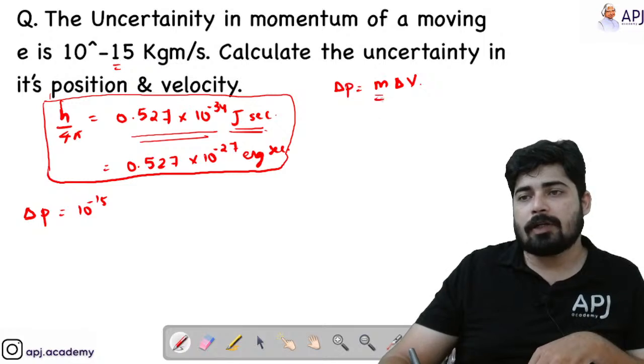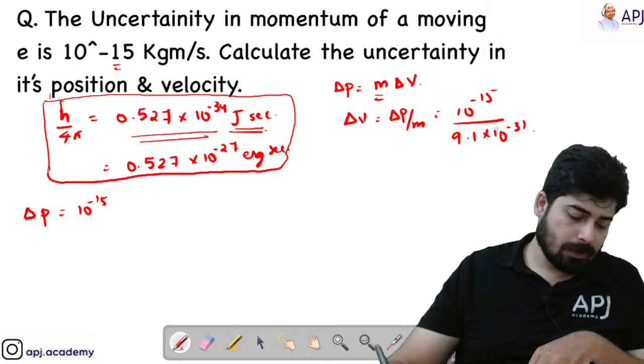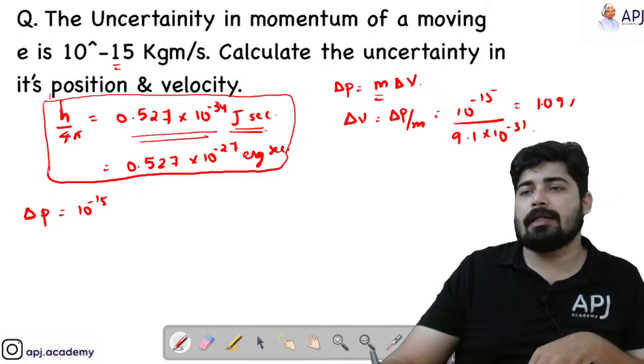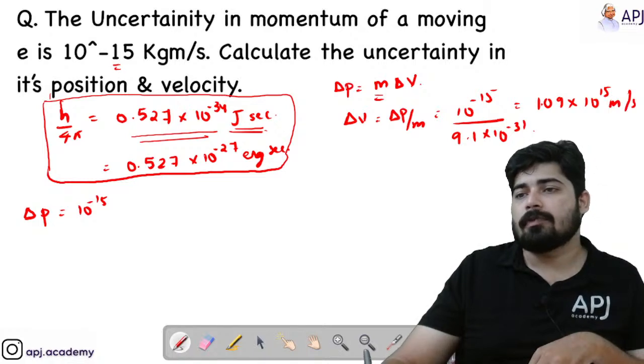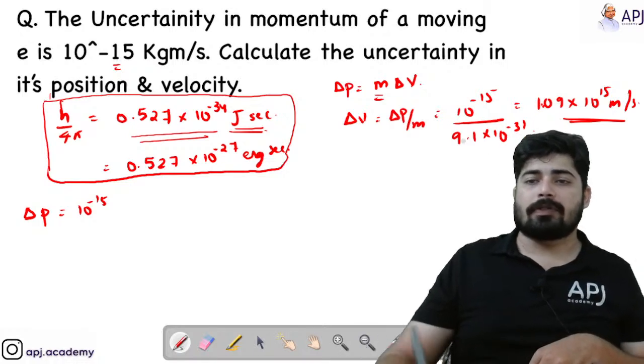Mass of electron we know, so delta V equals delta P by m, that is 10 raised to minus 15 divided by 9.1 into 10 raised to minus 31. That is nearly equal to 1.09 into 10 raised to 15 meter per second, the uncertainty in velocity.